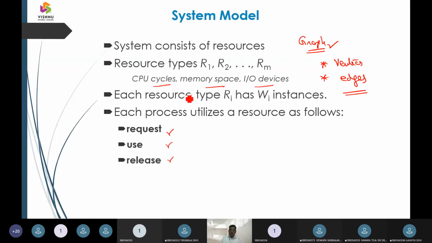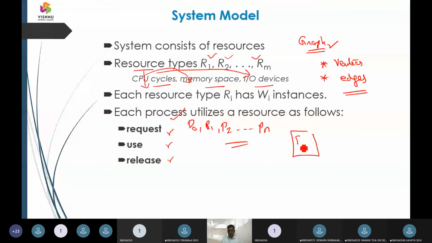So I have resources. What is a resource? It can be CPU, it can be memory, it can be IO. Those we call resources. Then I have processes. Processes are represented with P0, P1, P2 followed by Pn. Processes are going to request a resource, use a resource, and release a resource.